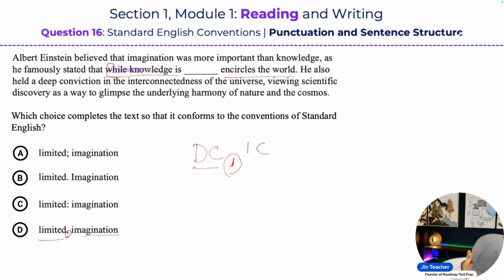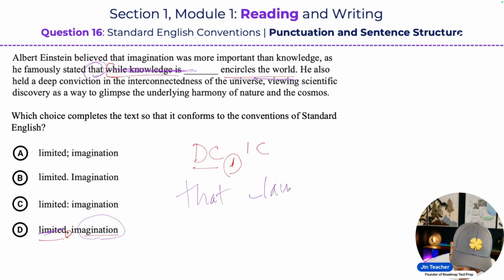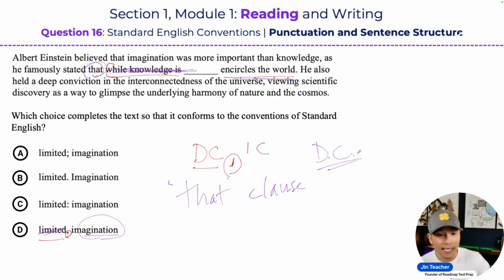So now let's just try this. Let's cross out while knowledge is limited, because that's our dependent clause. Now let's read. So it says, as he famously stated that imagination encircles the world. Now, doesn't that sound like a complete sentence? And it sounds like a complete sentence because that clause is always going to be used as a dependent clause. It can be used as a relative clause in some cases, but it can also be used as a noun clause in other cases.